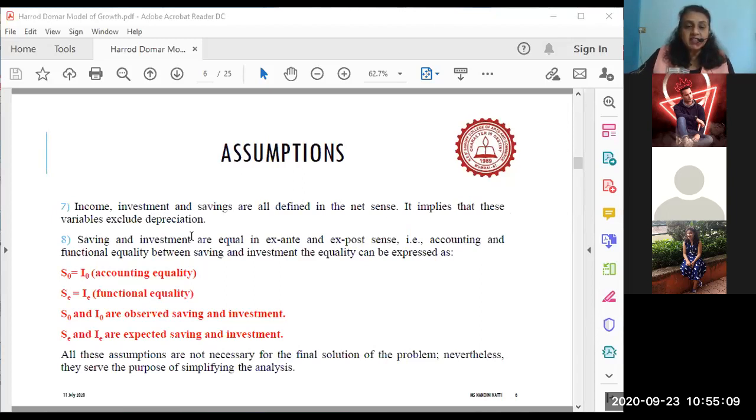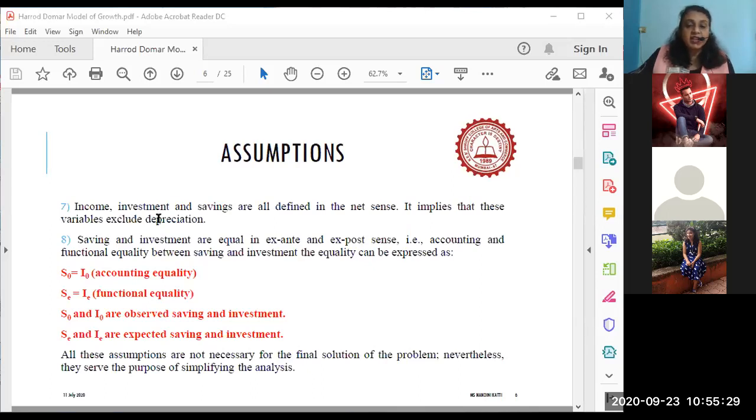It implies that these variables exclude depreciation. Now what is income? Income is what remains after C plus S. I hope you all are understanding. Income remains after consumption and savings.